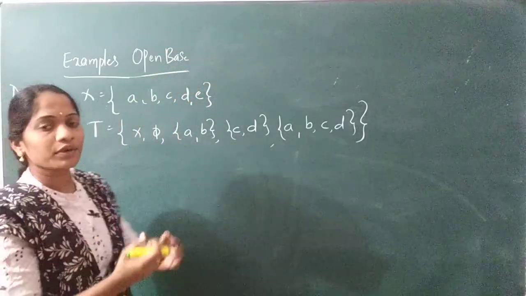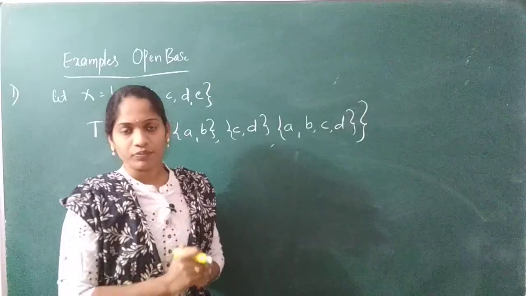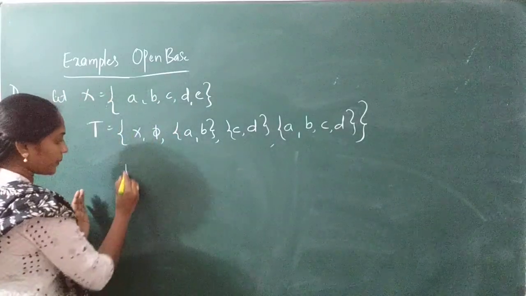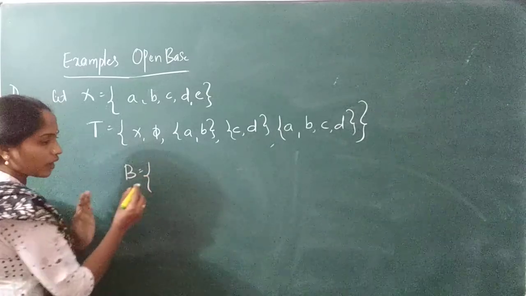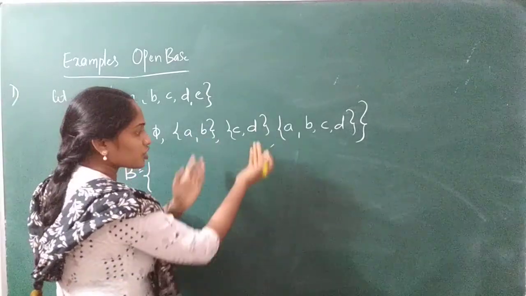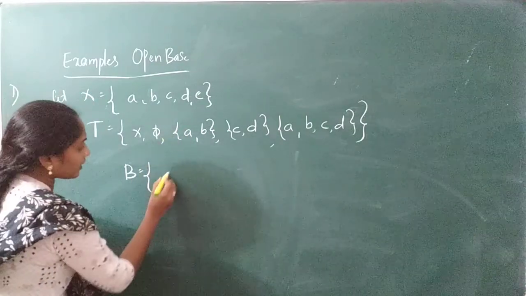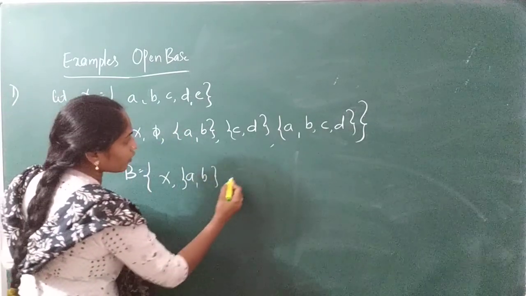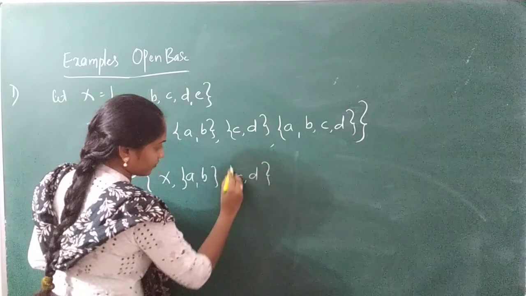So you have to take some sub collections of tau. First of all, you have to take some B. What is this B? You have to take some sub collections, some subsets from this. So now I want to take some X, A comma B, and I want to take some C comma D.